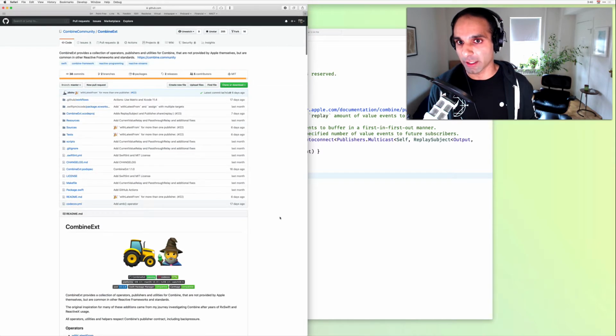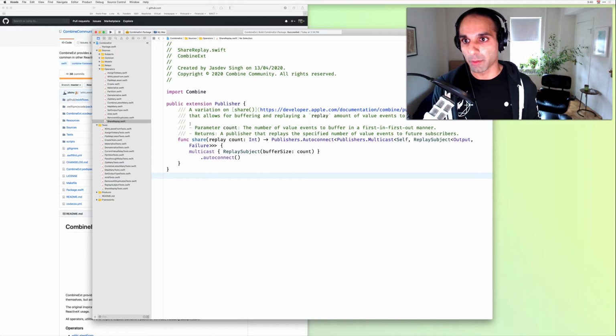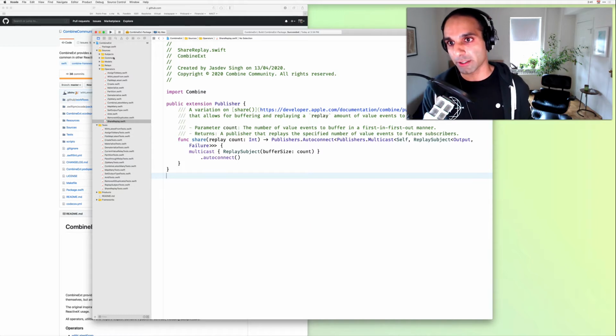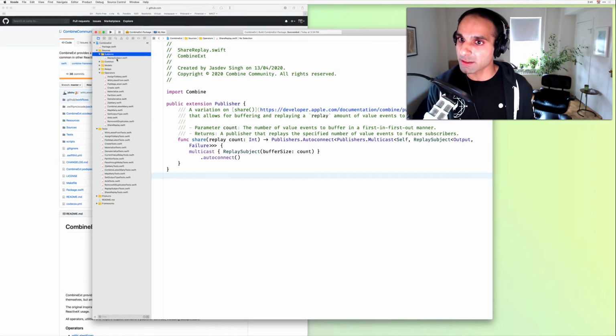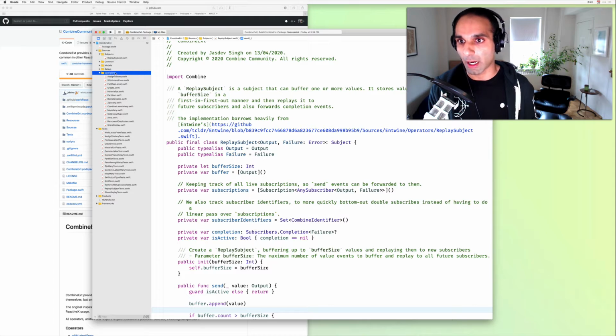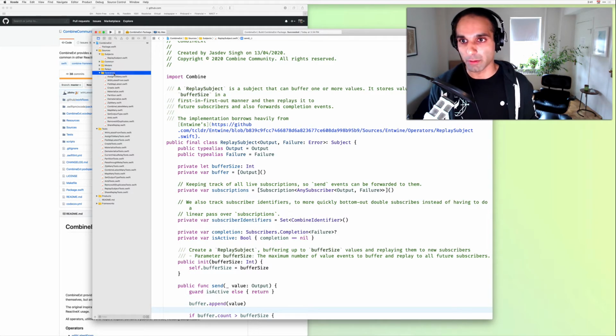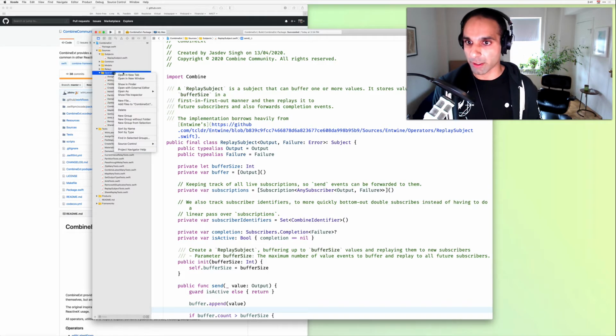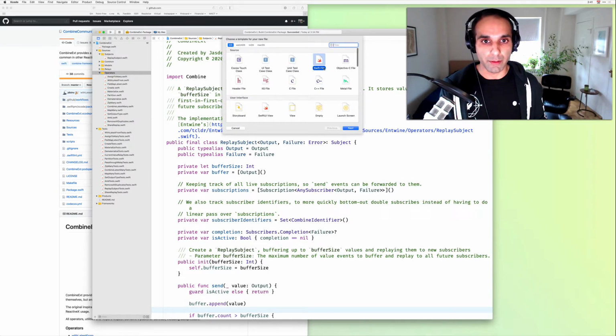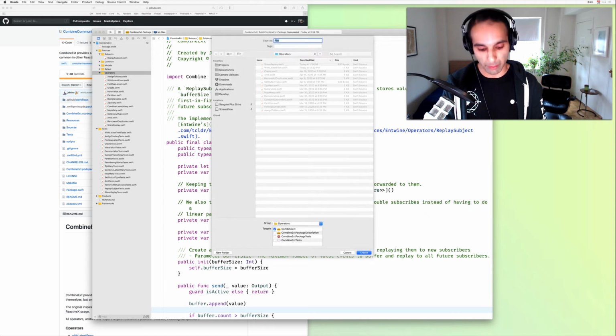So to get things started, I already have CombineX cloned locally. And you may notice a few groups in the Sources directory. So we got our custom subjects, ReplaySubject, for example. I got operators, some relays that Shai added, and shared models. And in our case, we're going to be adding a new operator. So we can go ahead and add a new file, and we'll call it PrefixDuration.